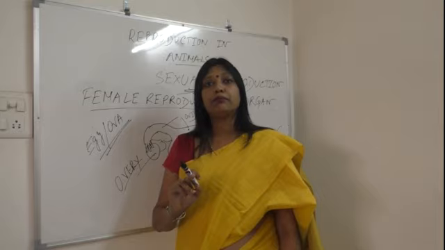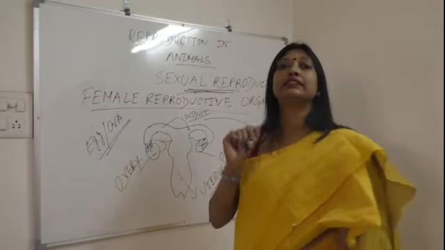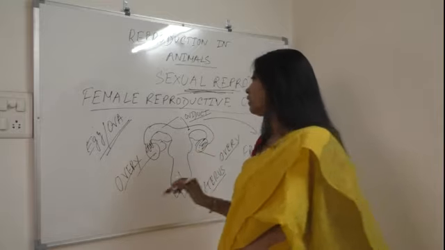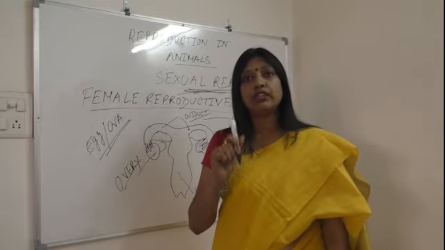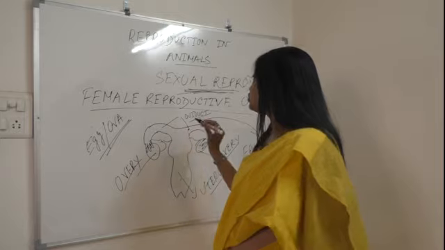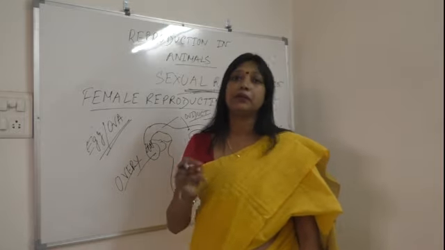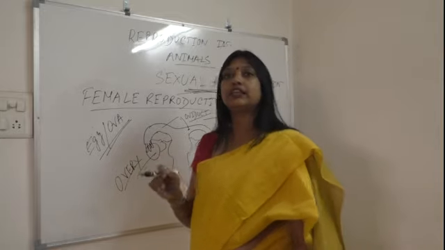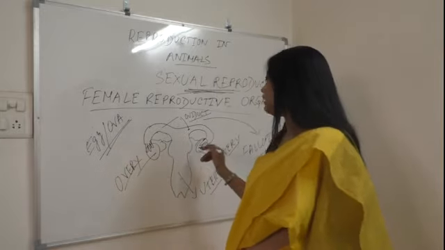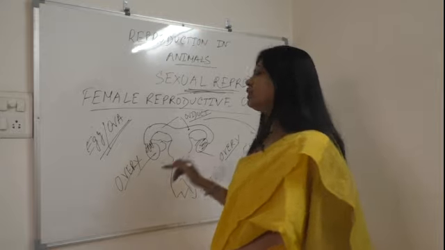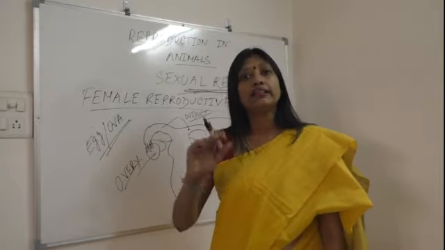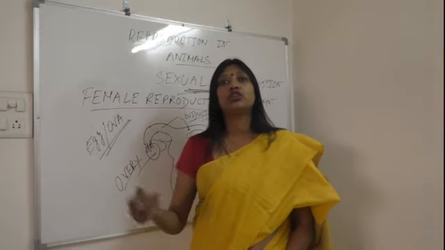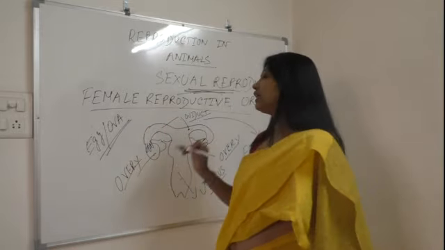Now listen very carefully. If this month the right ovary is functioning and producing a single matured egg, then next month the left ovary will produce a single matured egg into the oviduct.